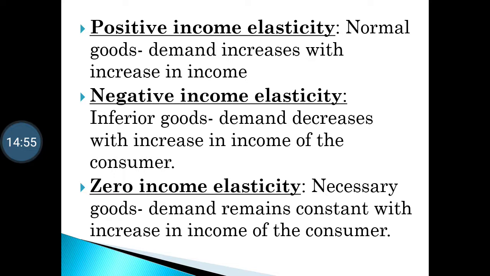And third, we have zero income elasticity, and that is for necessary goods. Necessary goods means your daily requirements, like salt and vegetables. These are things you still require even if your income increases or decreases. For example, a person having less income is still going to buy their daily requirements of vegetables, pulses, rice. So this remains constant even if income increases or decreases. So here the elasticity of income is zero.